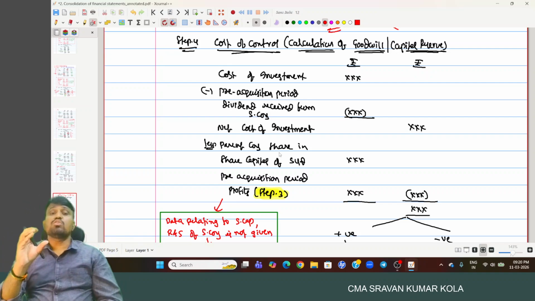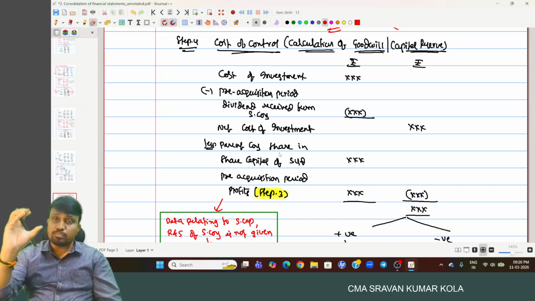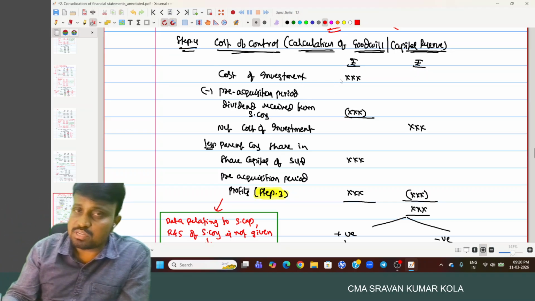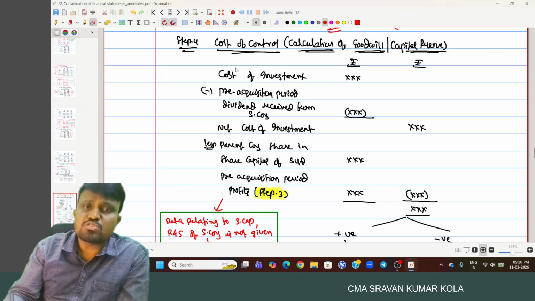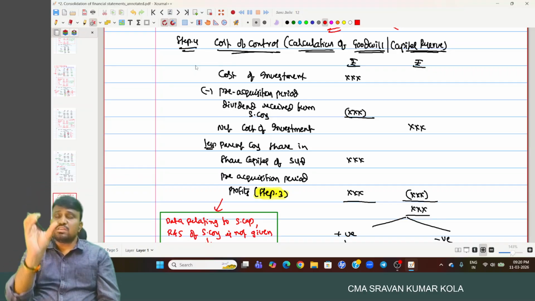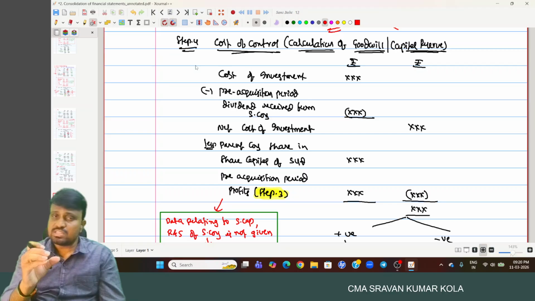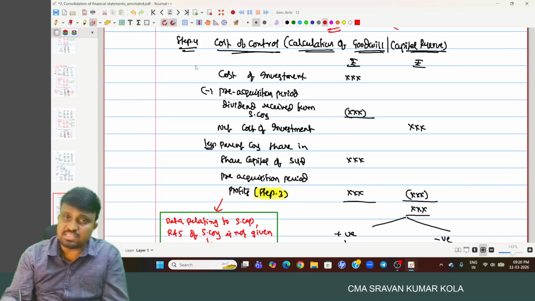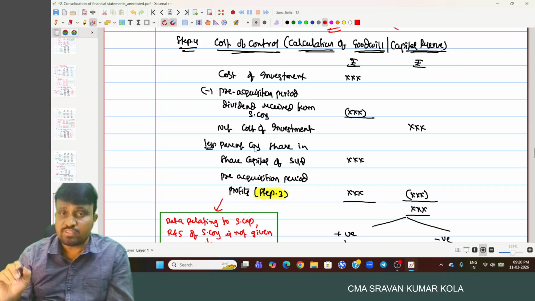Step 4 is representing the cost of control. For getting the control, how much excess amount you are required to pay to the equity shareholders of P Limited. So here, first we have to consider cost of investment. This cost of investment will be provided in the problem. Otherwise, from the holding company financials on the asset side, the investment in subsidiary company amount, you have to consider it as cost of investment if it is not provided.